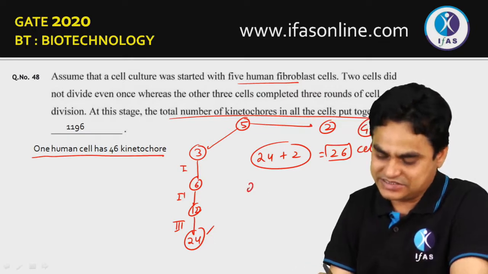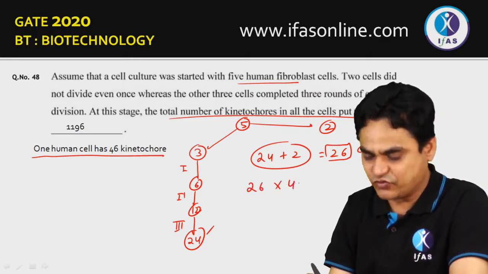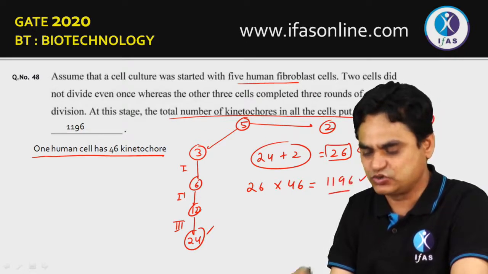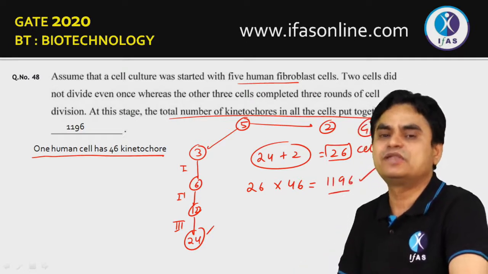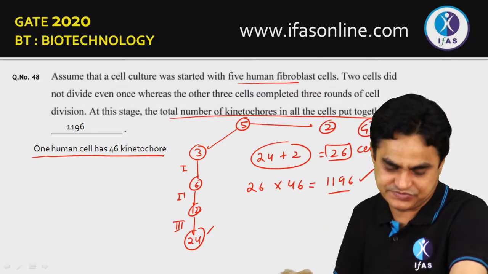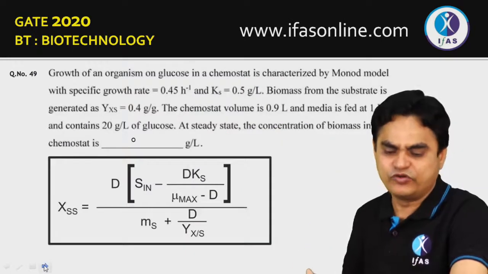So there are 26 cells. Each cell has 46 kinetochores. If you multiply it, you will get 1196. So these must be the possible number of kinetochores, assuming that all cells after division are in G1 stage. Question number 49.